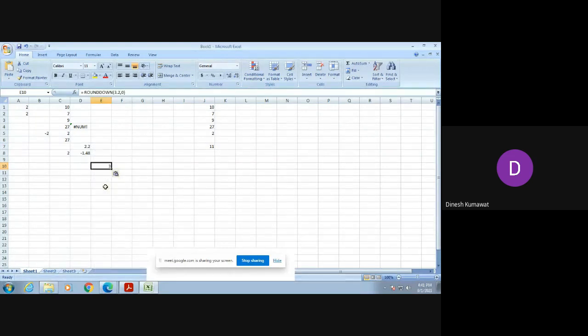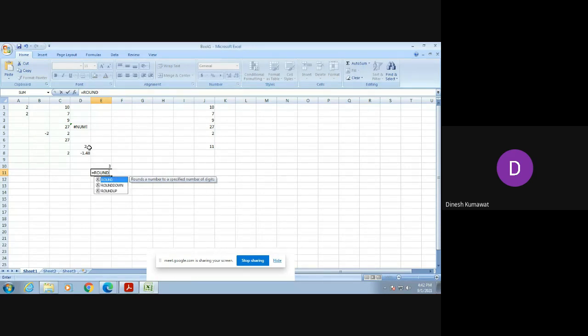Okay, so I have entered equal to ROUNDDOWN(3.2, 0) in this cell, and it is showing me its output to be 3. If you want to check what ROUNDDOWN returns, here we have its use, that is, it rounds a number down towards 0. This is the use of this function.